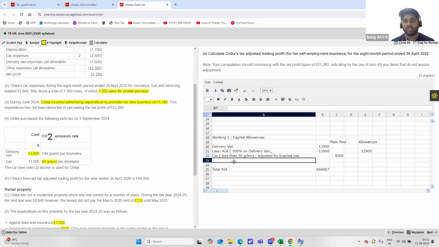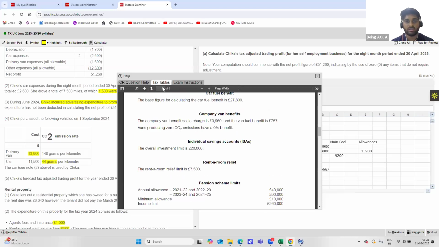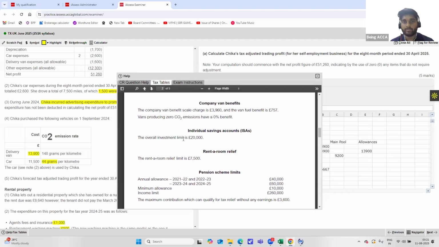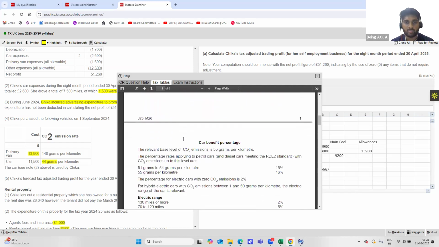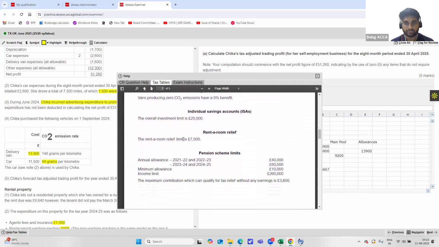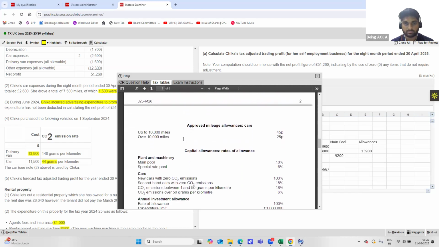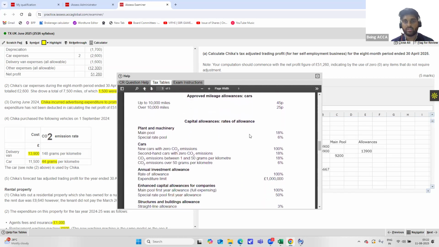Now because of this car, your WDA will be available. Since it is the main pool, you can always check what the rate is. You need not remember it. It is 18%, and you can find it in the capital allowances part. You can see the main pool is 18% and the special rate pool is 6%.